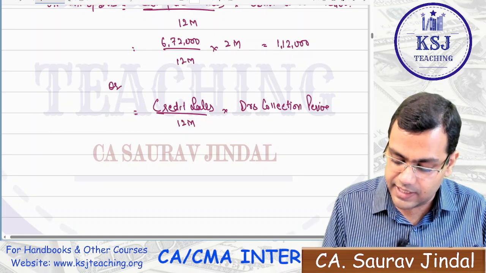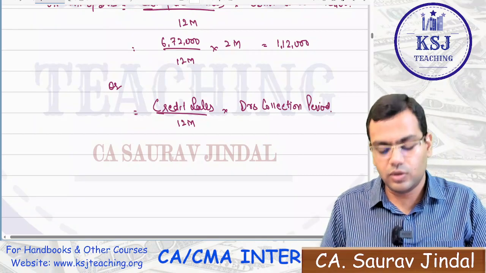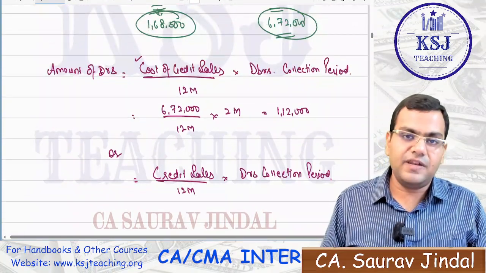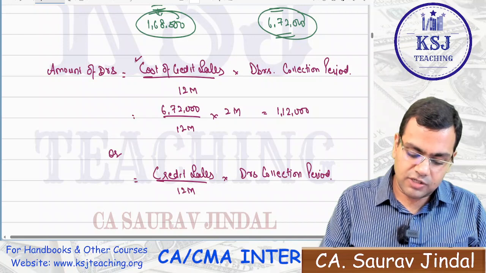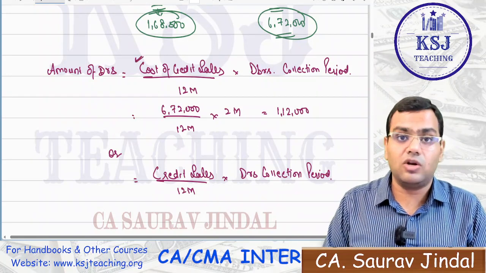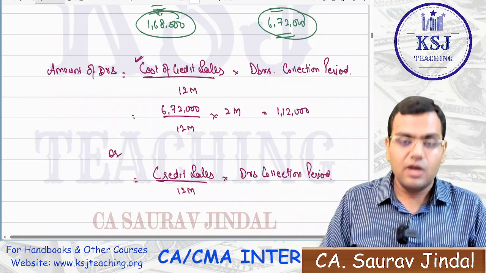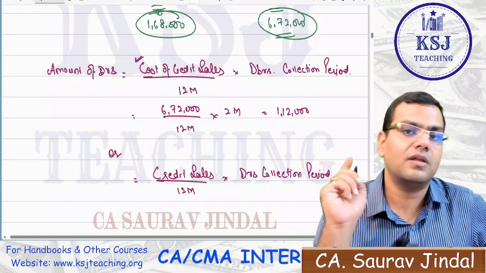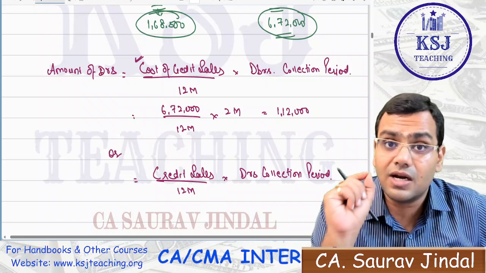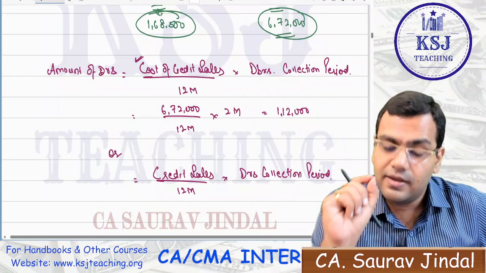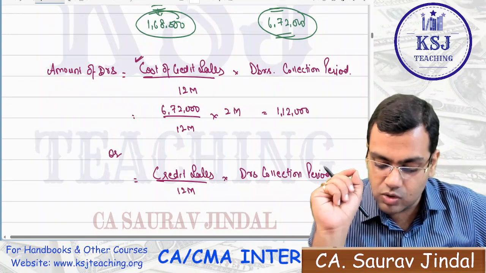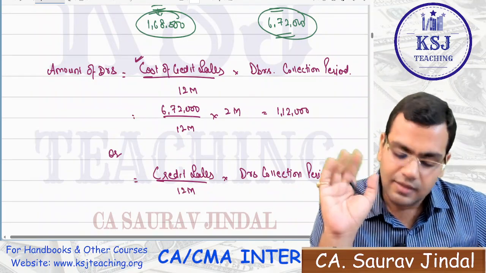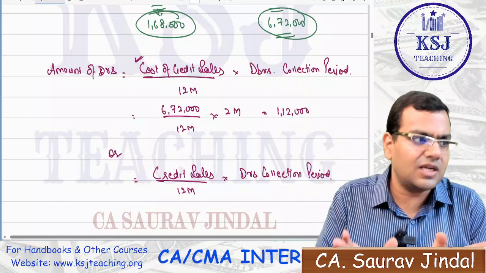Sir, which one is correct? You can go with any one. Both these things are correct. Both are correct, but preferably what I prefer is the cost of credit sale. The reason is very simple. The logic is very simple: what is the amount that is invested from your pocket? That is the cost that you have incurred. The profit is not something that you have invested from your pocket, right? So it is always preferable to go with the cost of credit sales instead of only the credit sales. That is the logical thing, right?